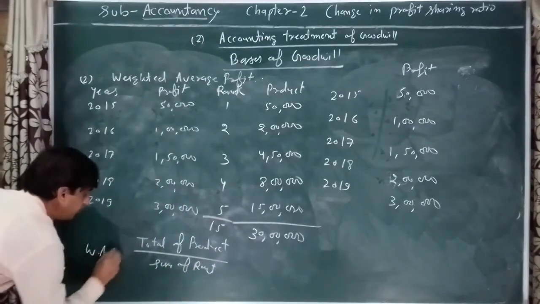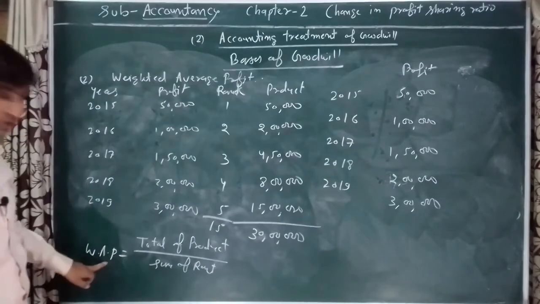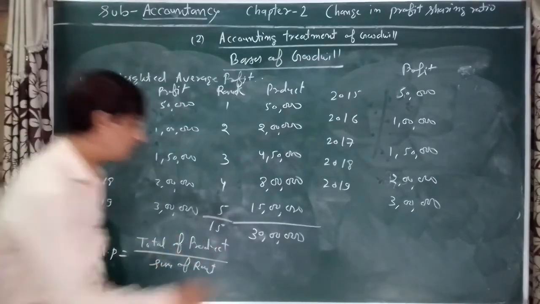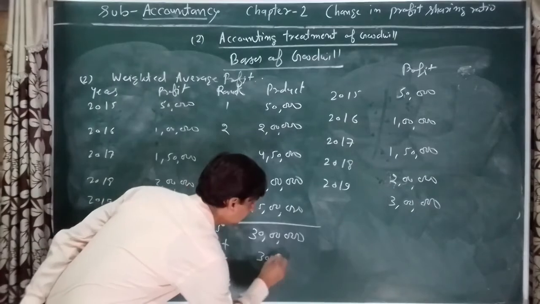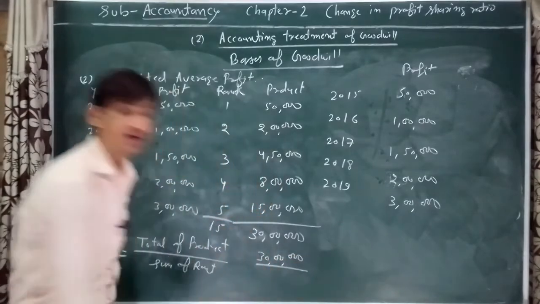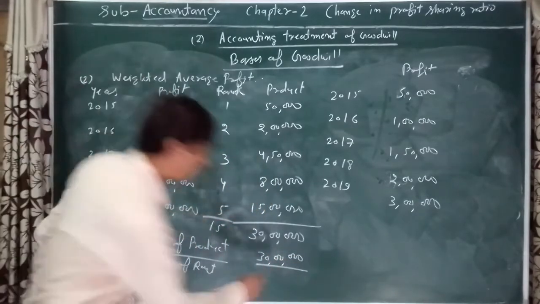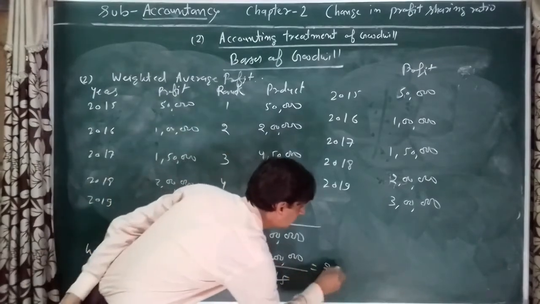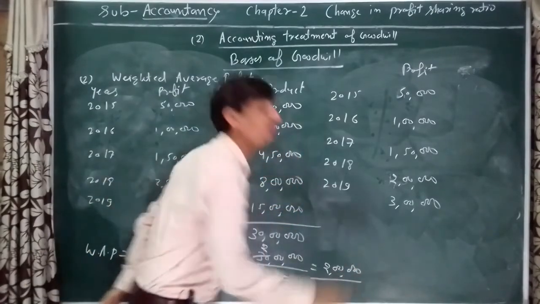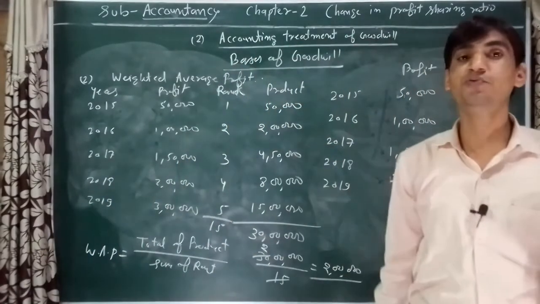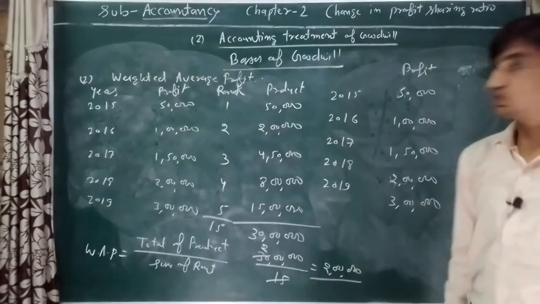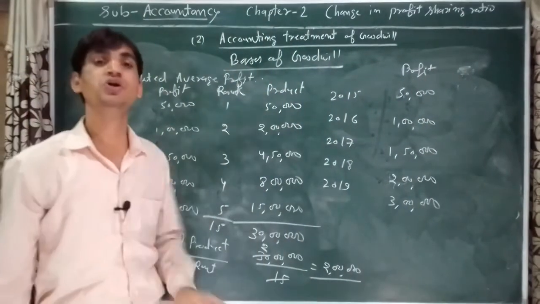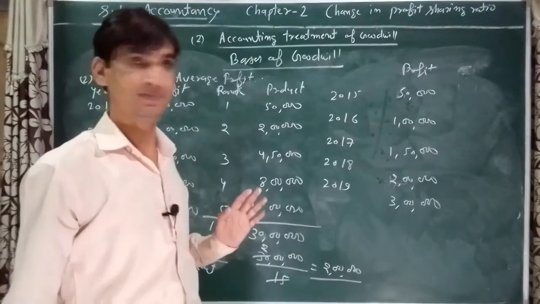Weighted average profit is equal to total of product upon sum of rank. So total of product 30 lakh divided by sum of rank 15 is 2. Your answer will be 2 lakh. 2 lakh will be the weighted average profit of the organization. So I hope you understood how to calculate a weighted average profit of an organization. Is it clear?